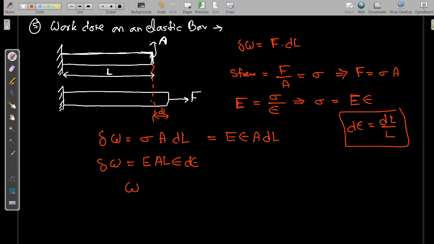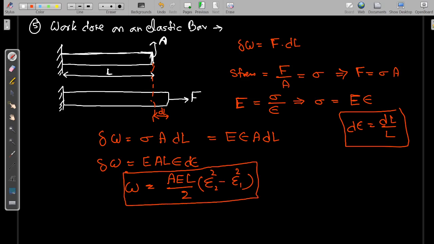So W is equal to A E L by 2 into epsilon 2 square minus epsilon 1 square. This is the work done when an elastic bar is subjected to a force F.